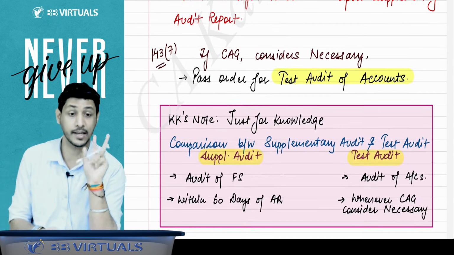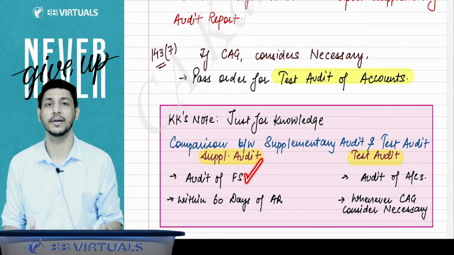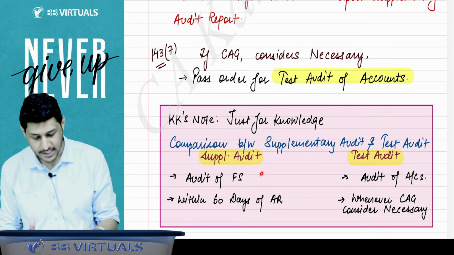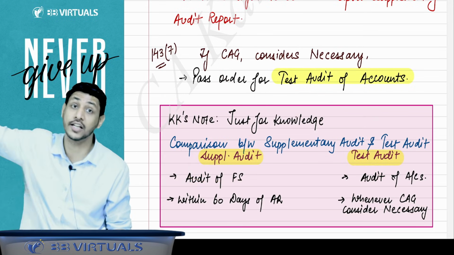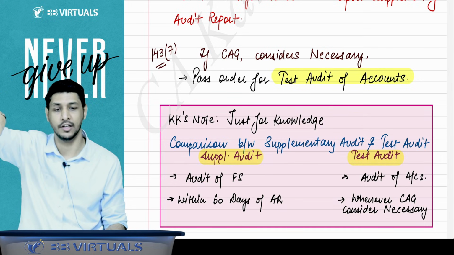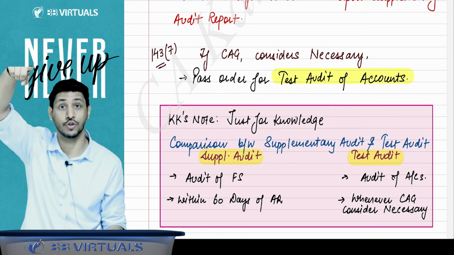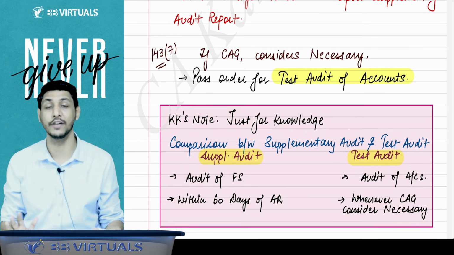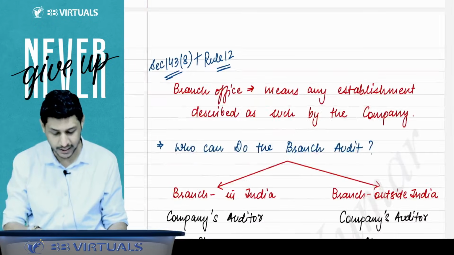There are two differences. Supplementary audit is the audit of financial statements and the test audit is the audit of books of account. Second, supplementary audit is to be ordered after the completion of the main audit, within 60 days of the submission of the audit report, right? But the test audit can be ordered by the CAG whenever the CAG feels necessary. Right, sir.